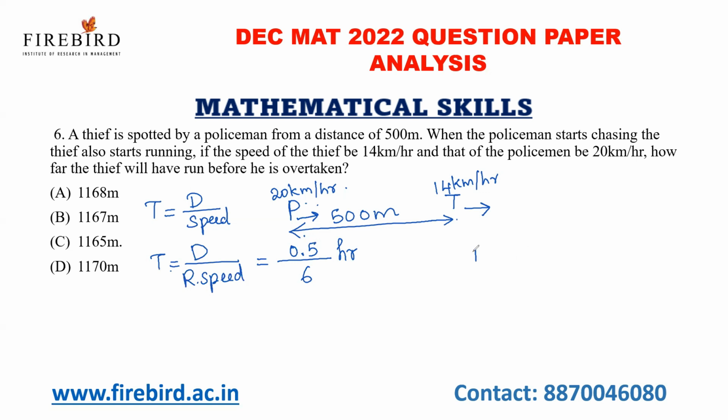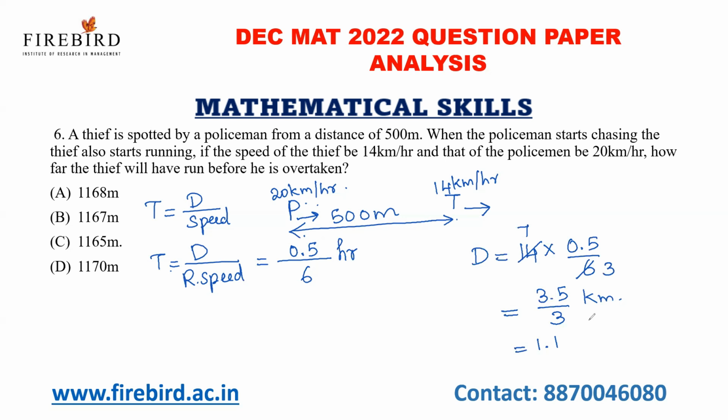Now they are asking what is the distance covered by the thief in that 0.5 by 6 hours. Okay, so we know that the speed of the thief is 14 km per hour into the time taken, 0.5 by 6. So I can cancel 14 and 6 in terms of 2 table. I'll get 7 by 3. Okay, 7 into 0.5 is nothing but 3.5 by 3 kilometer.